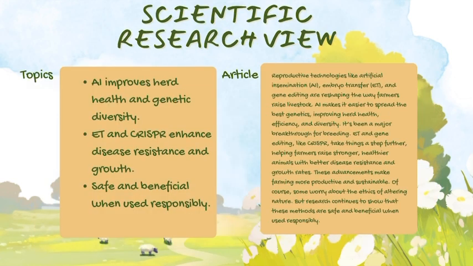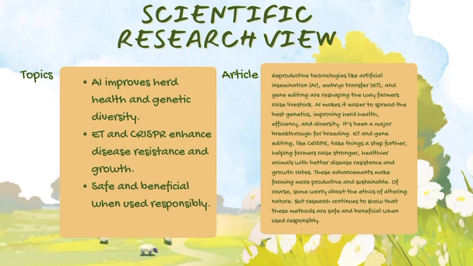Our scientific research view. So let's start with AI. This technology has changed how farmers breed livestock by letting them use the best genetics without needing to breed animals physically. Next, we have embryo transfer, which lets farmers move embryos from top quality animals to other mothers, which means they can have more babies from those great genetics.